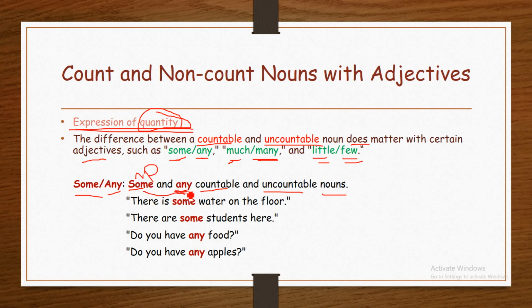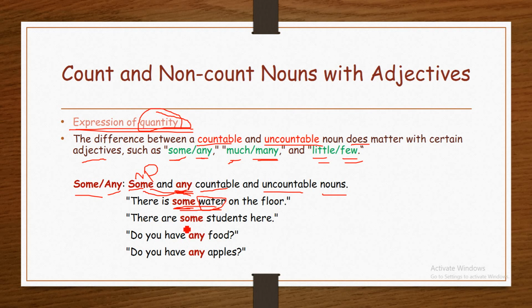For example, there is some water on the floor. The adjective some expresses the quantity of the water. As we said, water is non-countable. You can't count water, but you can express the quantity of water. How much water is on the floor? Some water is on the floor.